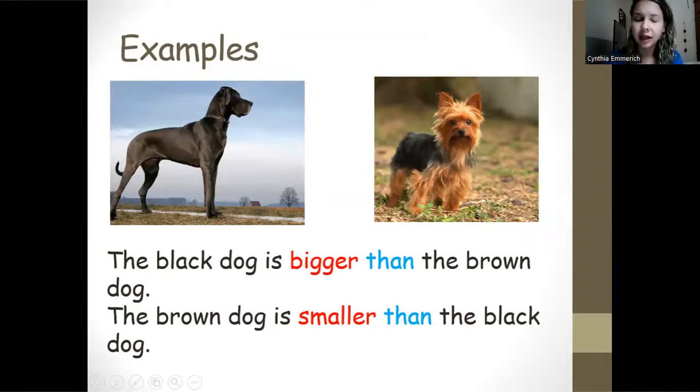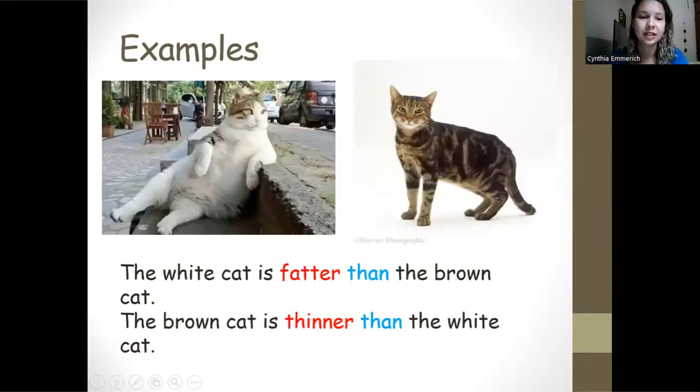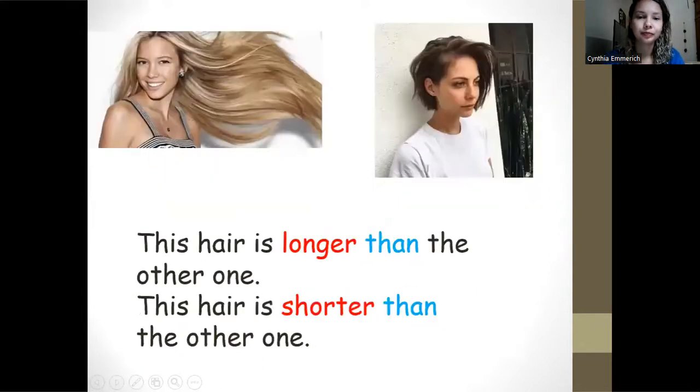Okay. Can you think of any other examples using these adjectives? Okay, just like the fruits. Yeah, the potato is smaller than the carrot. Okay, perfect. All right, take a look at this. I'm in love with cats. The white cat is fatter than the brown cat. The white cat is fatter. The brown cat is thinner than the white cat. The brown cat. Yeah. Good, okay.